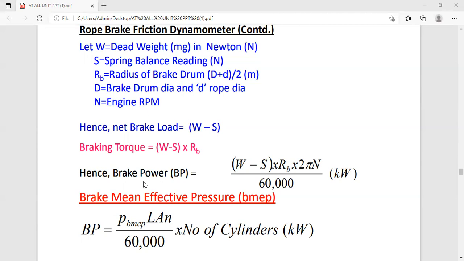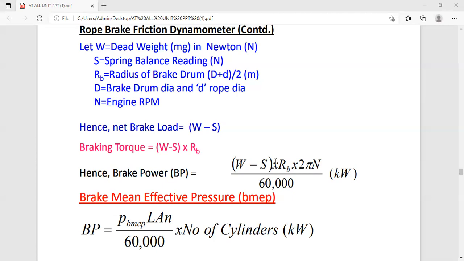And how are we going to calculate the brake power? BP is equal to (W minus S) into RB, this is the braking torque, into 2 pi N divided by 60. And we know our generalized formula for the brake power: BP is equal to 2 pi N T divided by 60, and that torque, the braking torque for this rope brake dynamometer, we calculate as (W minus S) into RB.